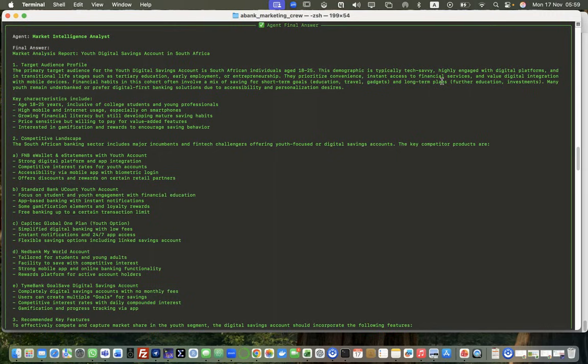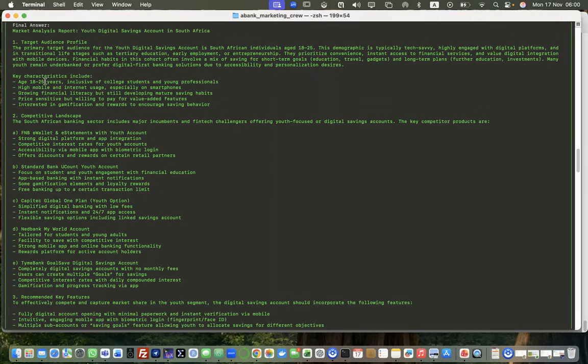They prioritize convenience, instant access to financial services, and value digital integration with mobile devices. Financial habits in this cohort often involve a mix of saving for short-term goals, education, travel, gadgets, and long-term plans, further education investments. Many youth remain unbanked or prefer digital-first banking solutions due to accessibility and personalization.